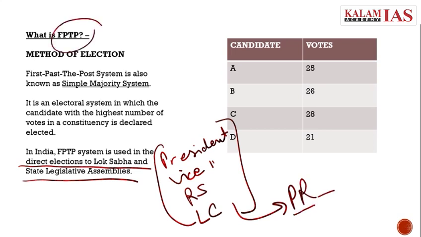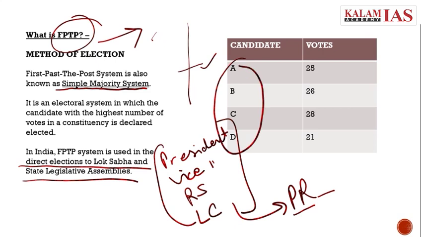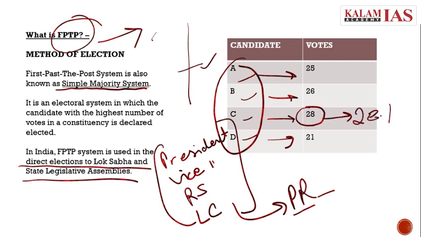In this method, the candidate who secures more votes than the others will be declared the winner. It is as simple as that. It is known as a simple majority system. Suppose there are 4 candidates, A, B, C, and D. They have obtained their respective votes. We can see that C has obtained the most votes. So, with just 28% of the vote share, C has been declared the winner.